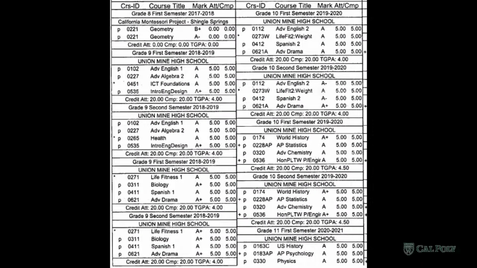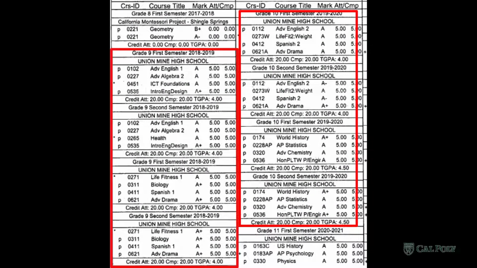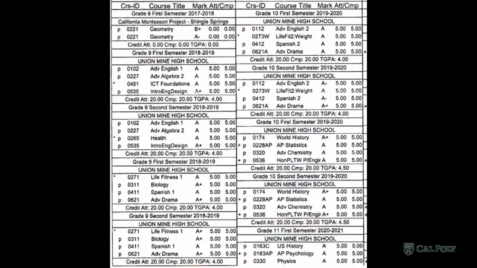Let's take a look at Union Mine High School. So initially, it looks like they would be on a quarter system. They've broken their year up into 4 separate sections. However, when you look to see how many grades are assigned for a year's worth of credit, it's only 2. So that means this is actually a semester system.